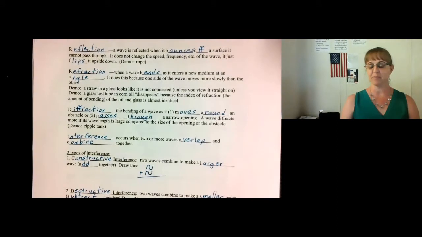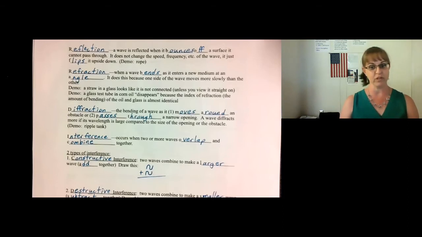Now let's talk about some things that happen to waves. The first one is reflection. A wave is reflected when it bounces off a surface that it cannot pass through. It does not change the speed, the frequency, or anything else of the wave. It just flips it upside down.